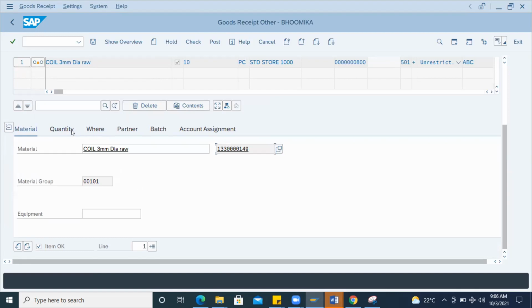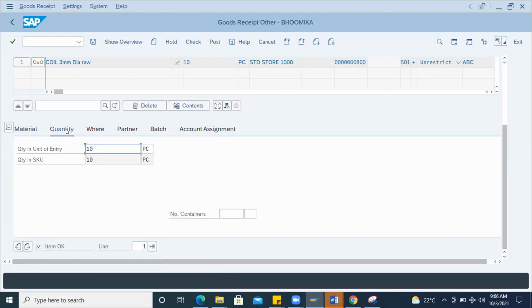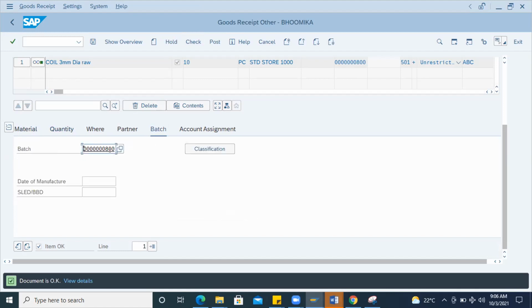I'm just adding this, but what is the use of the batch? Actually, for batch number in our company, for every transaction there is a unique batch number, right? Here it is generating a unique batch number. That will be useful to identify that particular transaction. If you want to delete or anything, we can go with that batch number. Is that the same in SAP?